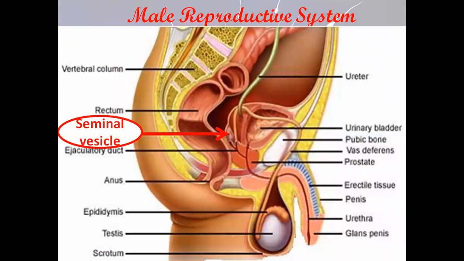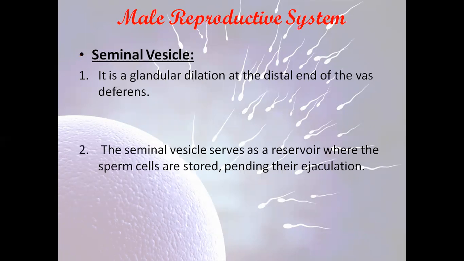Then they move toward something called the seminal vesicle. It's a glandular dilation at the distal end of the vas deferens. The seminal vesicles work as a reservoir, a reserve site where the sperm cells are stored pending their ejaculation, before they are ejaculated through the semen. So this is the function of the seminal vesicle.